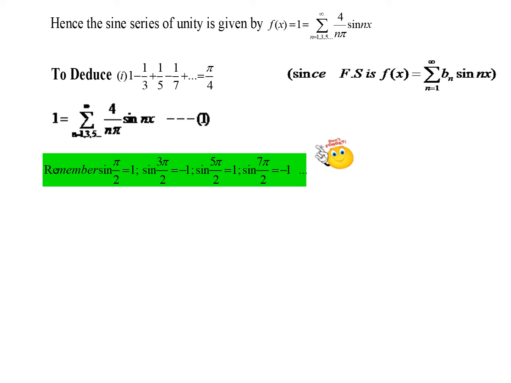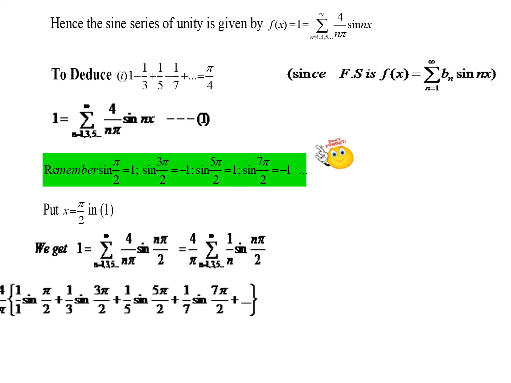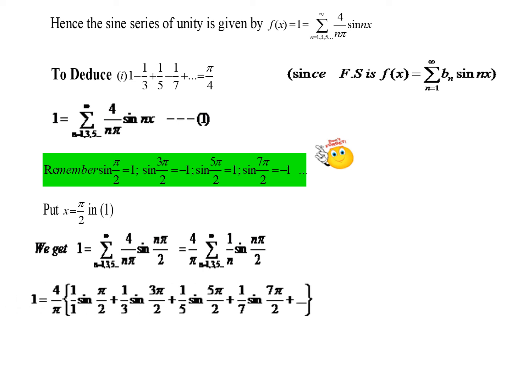So all these basic formulas we have already seen in the first lecture. The idea here is we shall substitute x as pi by 2. So put x equal to pi by 2 in equation 1. We get 1 equal to sigma 4 by n pi sine n pi by 2. Now just taking that constant 4 by pi out, we have 1 by n sine n pi by 2. Now let us expand this series: 4 by pi into, when you put n equal to 1, you have